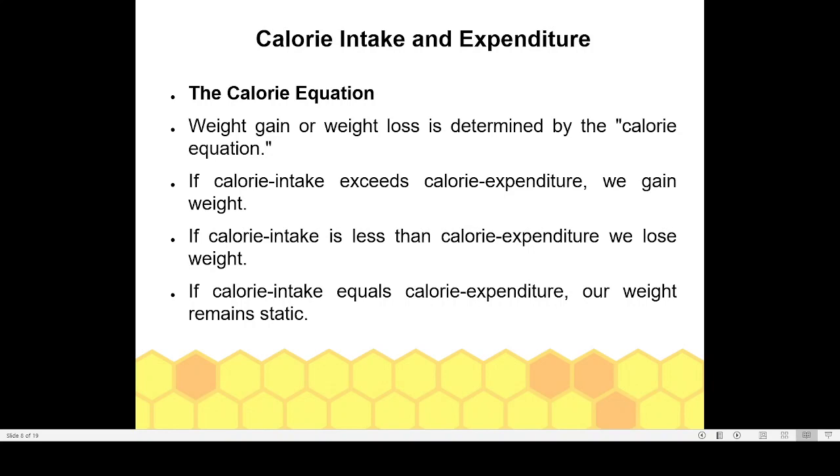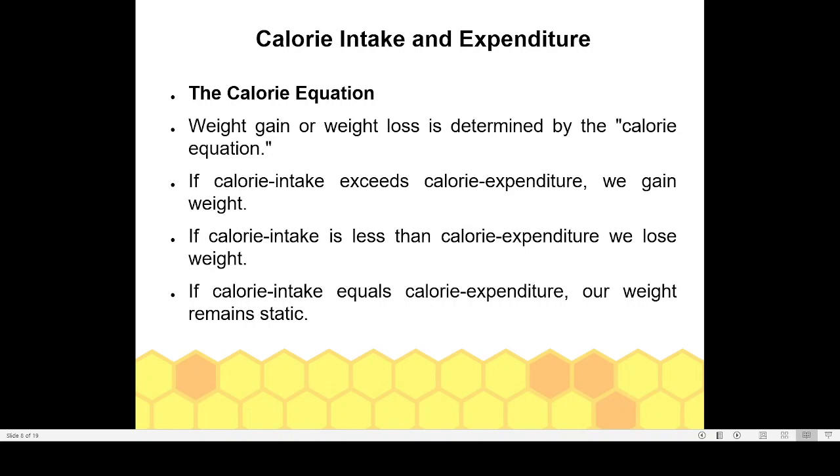That is, you are taking a lot of calories, for example, you are taking 1000 calories, and you are only utilizing 800 calories. What will our body do with the 200 calories? The body will convert those 200 calories into fat, and your fat will increase, so that your body weight will increase after a while. So this is known as the calorie equation. Basically, it says that if calorie intake exceeds the calorie expenditure, your body will be gaining weight.